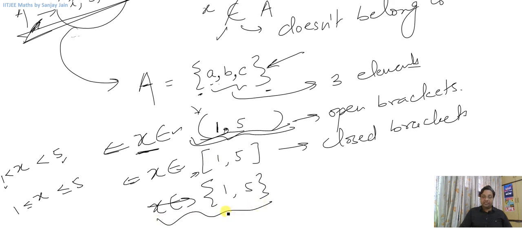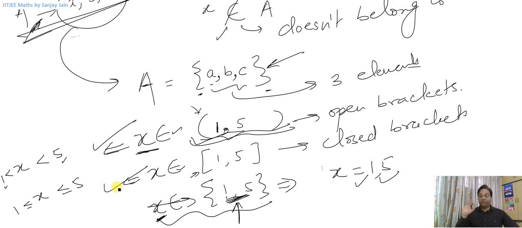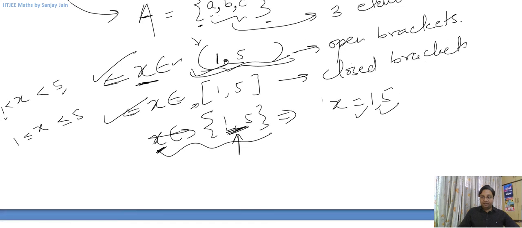Now this bracket is what we are going to use for this chapter to write a set. This would mean that X is either 1 or 5. There is no other value of X, all right? So if I ask you how many values this X has, you will say only 2, 1 and this 5. In these two scenarios, there are infinite values of X that are possible, all right? So these are the ways we will denote a set.